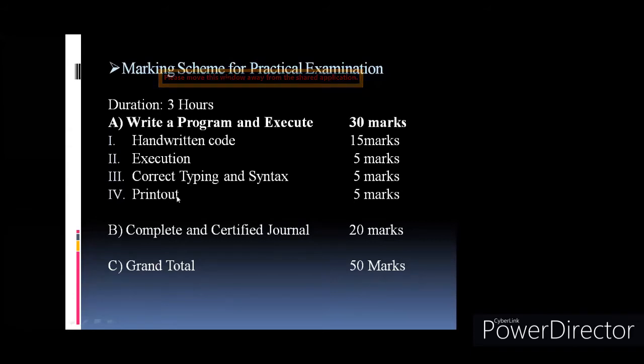And finally, you have to take the hard copy of your code, that means a printout of your code and output. You have to attach it to your answer paper, and that carries 5 marks. So this is the general marks distribution for your software paper.